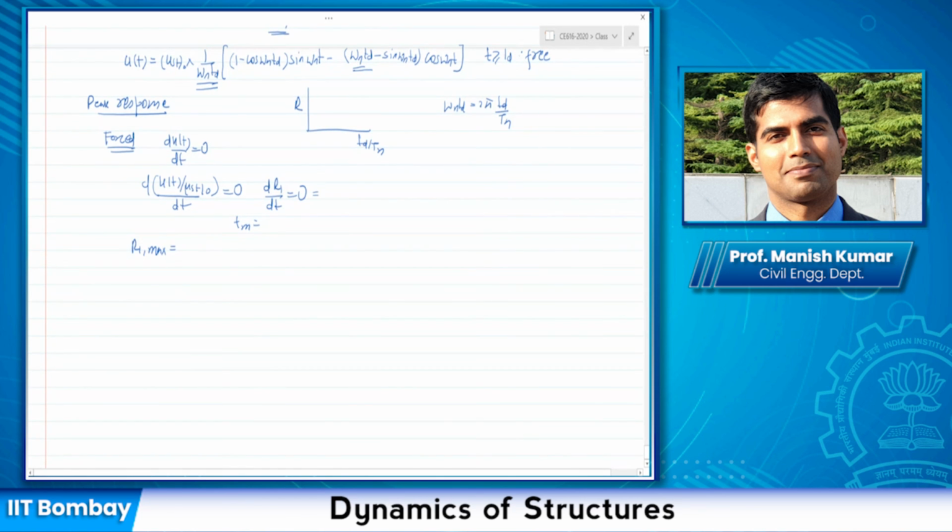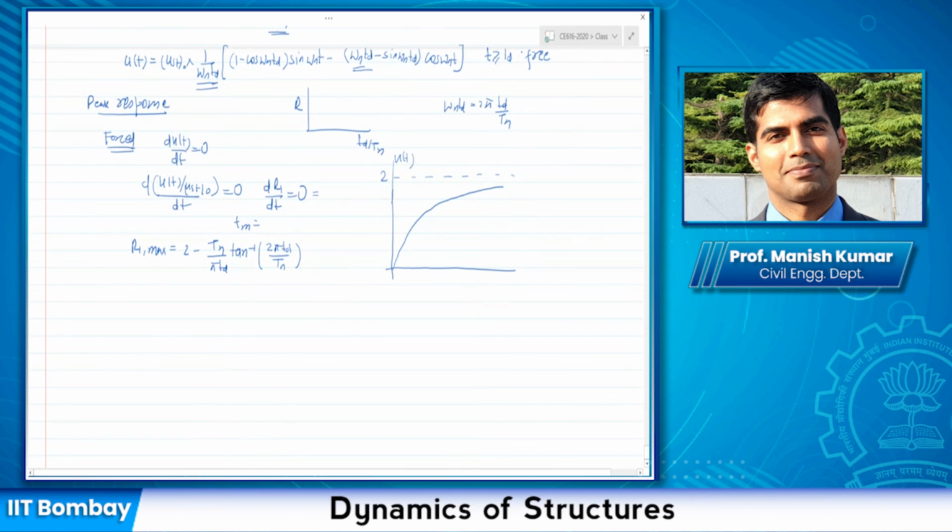I'm going to write the expression you get so that you can compare your answers. It is 2 pi Td times tan inverse 2 pi Td by Tn. If you plot it, it would look something like this, asymptotic to the value 2.